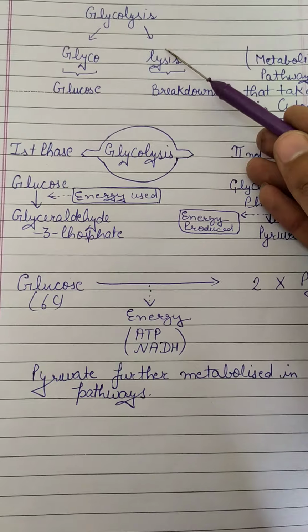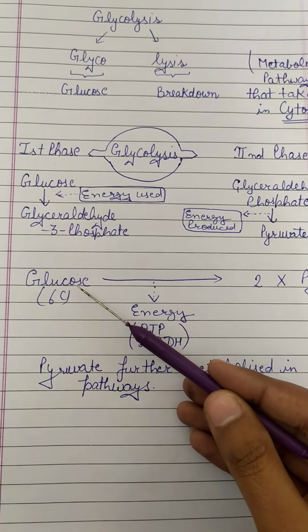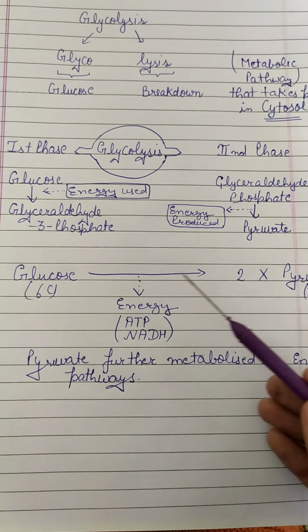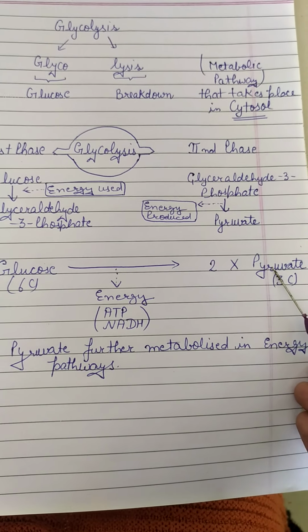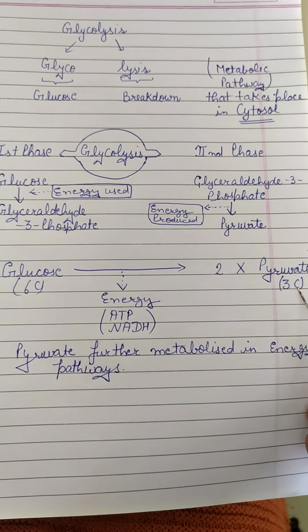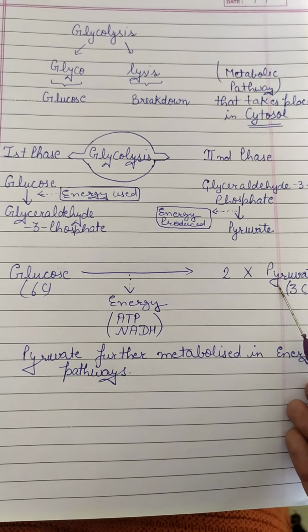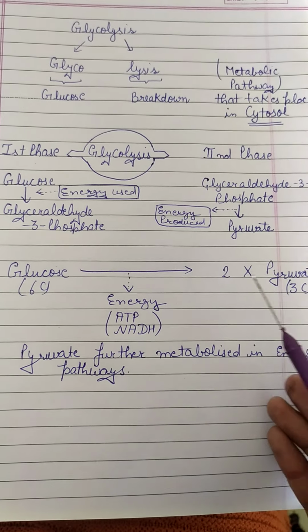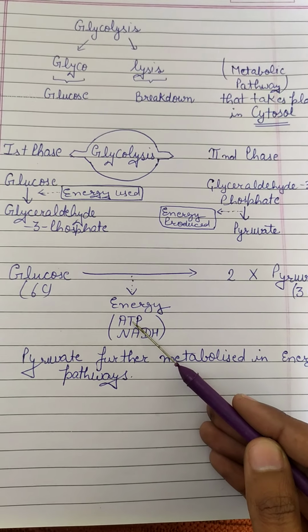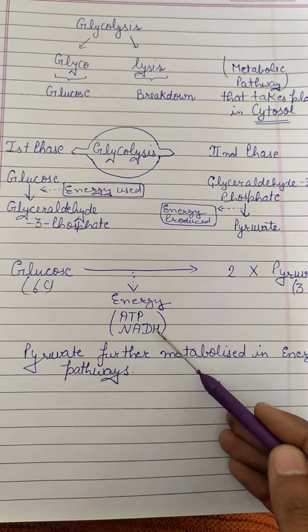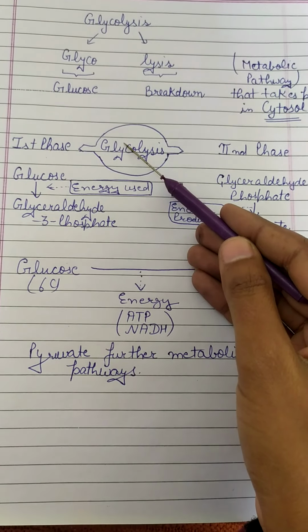In glycolysis, one glucose molecule, which is a 6 carbon compound, will dissociate itself and form two molecules of pyruvate, those are the 3 carbon compounds. And during this metabolic pathway, energy is released in our body in the form of ATP and NADH. Glycolysis occurs in two phases.